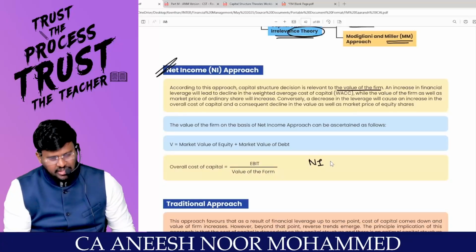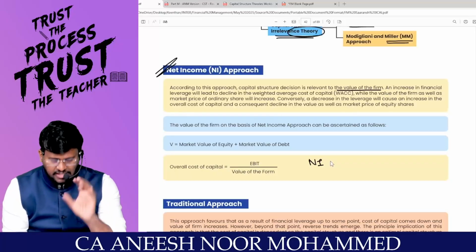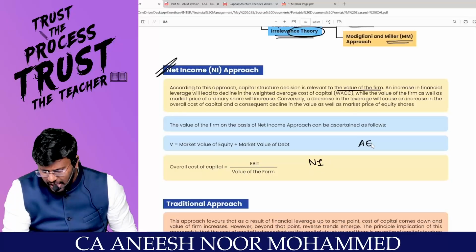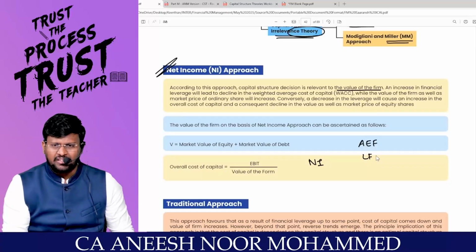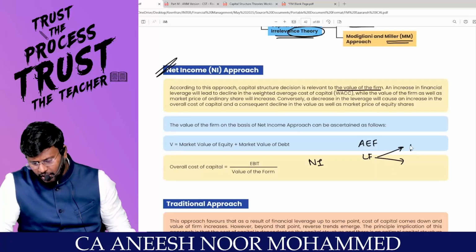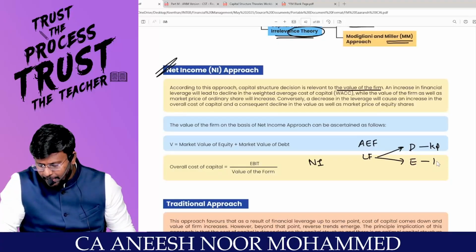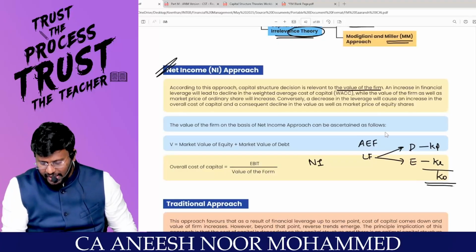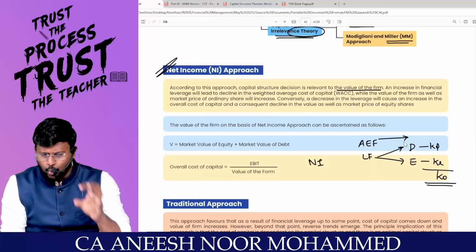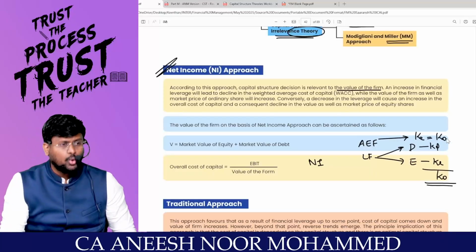So the NI approach is saying that if two firms are alike in all aspects except capital structure, and one firm is an all equity firm and the other is a levered firm, then in the capital structure of the levered firm there is debt and equity. The debt represents the KD and the equity represents the KE, and this will be their KO. Whereas for the all equity firm, only equity will be there.